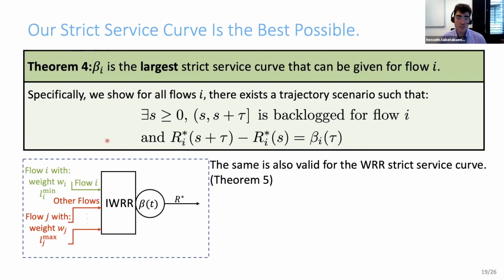Specifically, we have shown that for any flow of the system, there exists a trajectory scenario where, in a backlog period of the flow of interest, the service offered to this flow by the system is exactly equal to its strict service curve. Basically, the inequality that we have for a service curve becomes an equality. Therefore, every other strict service curve for this flow is upper bounded by ours.